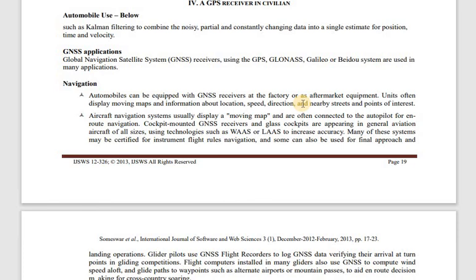Now every system or any application already has a GNSS receiver inbuilt. After some time, when it came into the era, some applications used it separately. Separate equipment was used to get all this navigation and all. So these units often display moving maps or the information about the location or speed, direction and nearby streets and the points of interest, right?